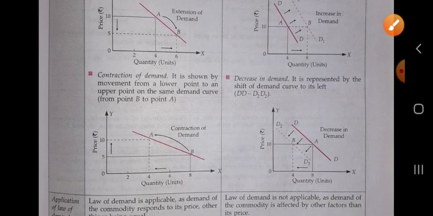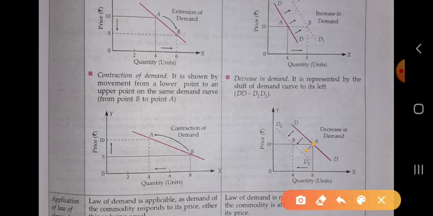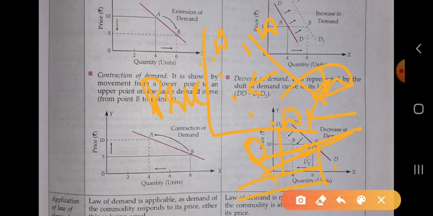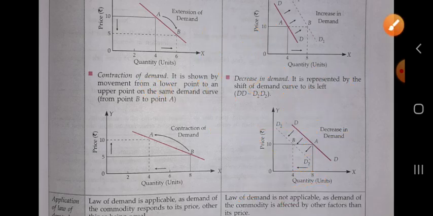In the case of decrease in demand, the curve is shifted from point A to point B. It is shifted from rightward to leftward, from D to D1. We have taken price here and quantity here. Simple. So at the same price, the consumer is consuming less of the commodity.